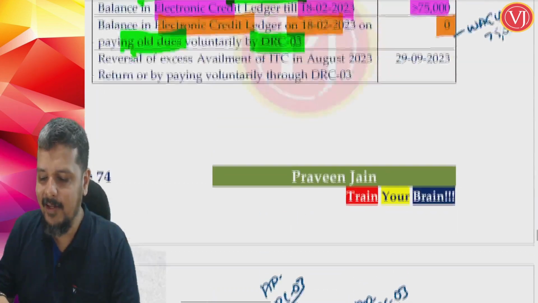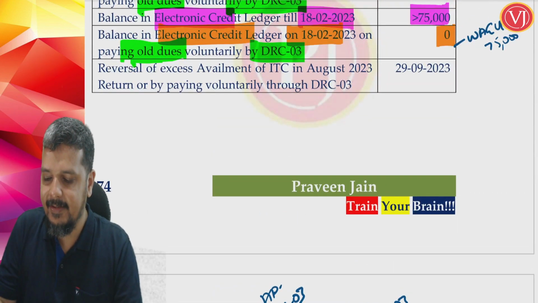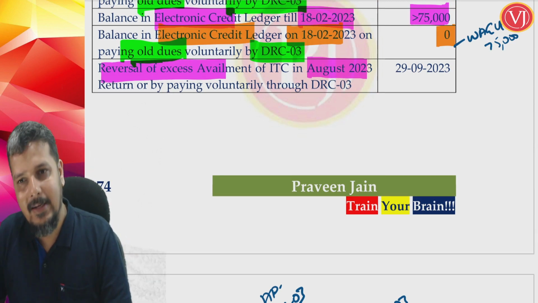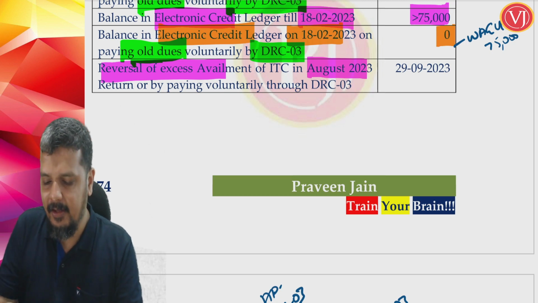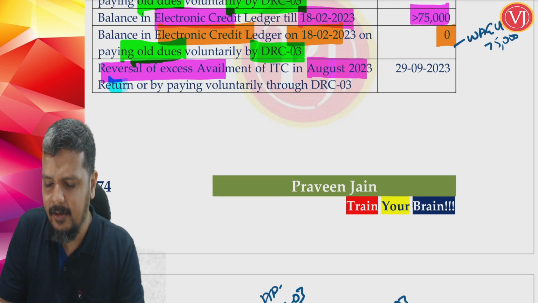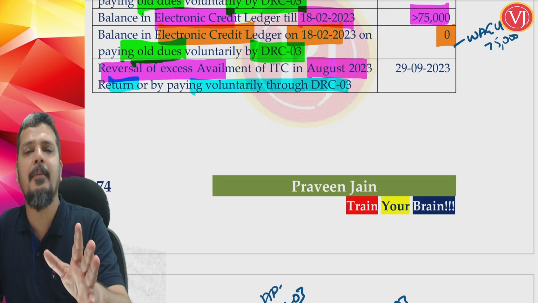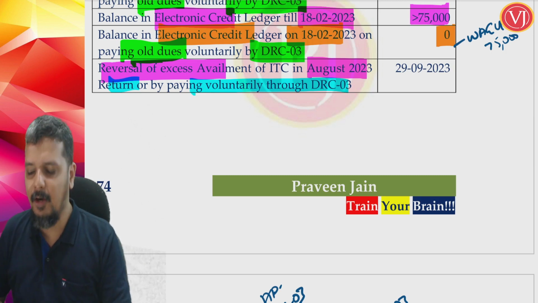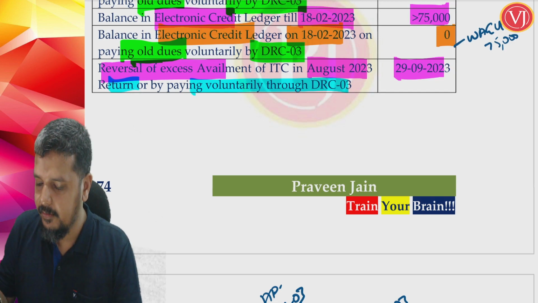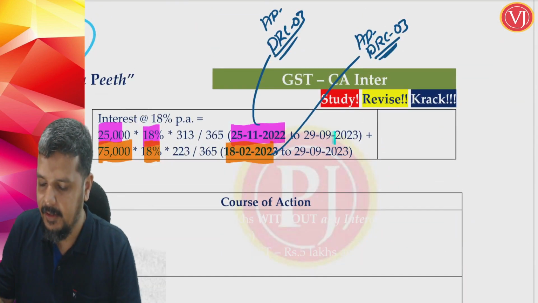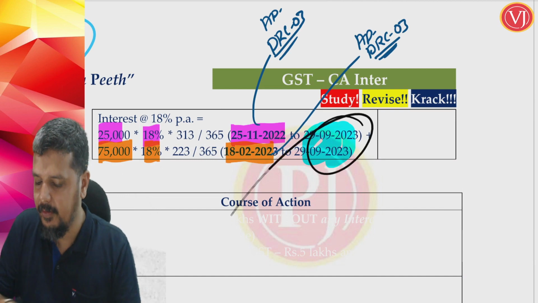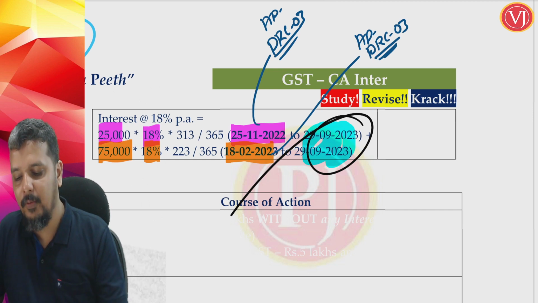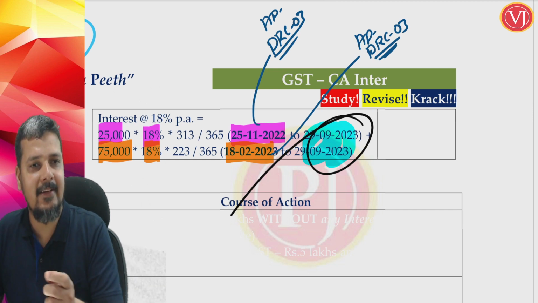And till date is always simple. I realize that there is excess availment of ITC and I have reversed it in August 2023, after a long time, either by showing it in return or DRC. See, when I am reversing it, it is not important whether I am reversing through return or through DRC03. What is important is which date I am reversing it. So, interest will be till 29th of September. All you need to do now is take your calculator, all the details are there, use it and find the answer.